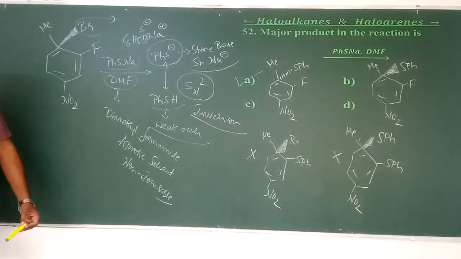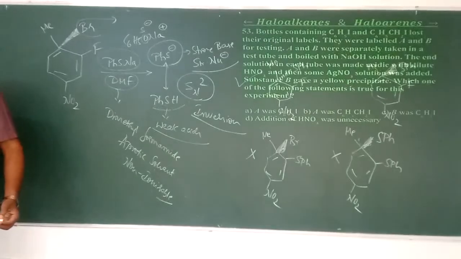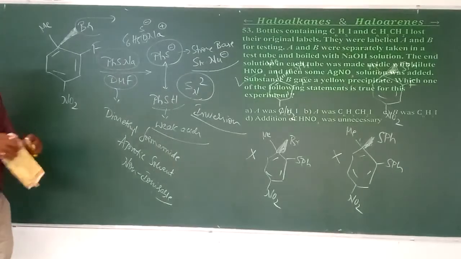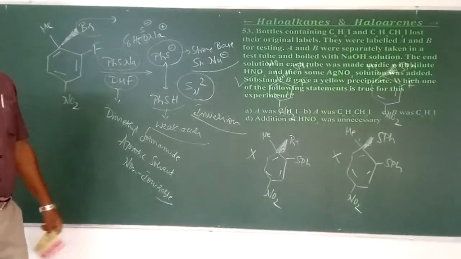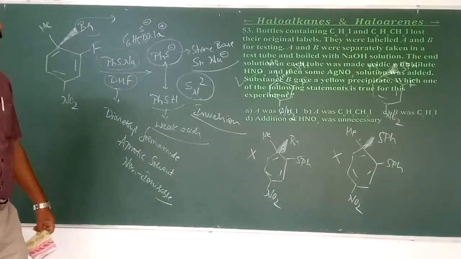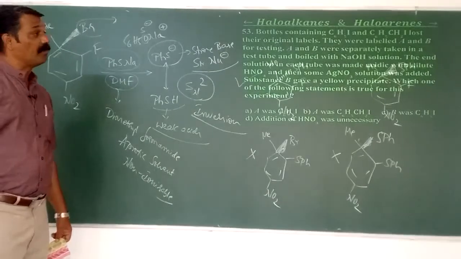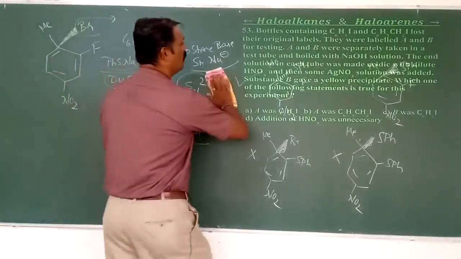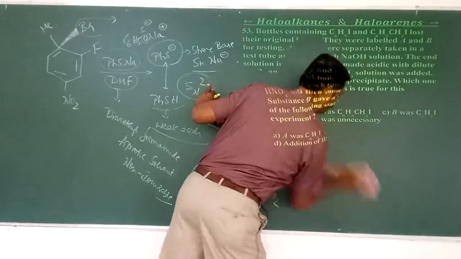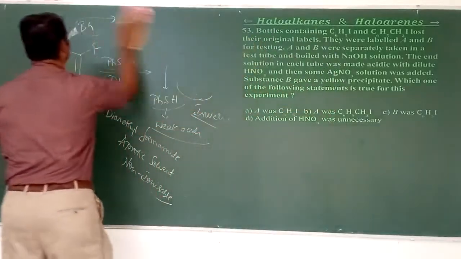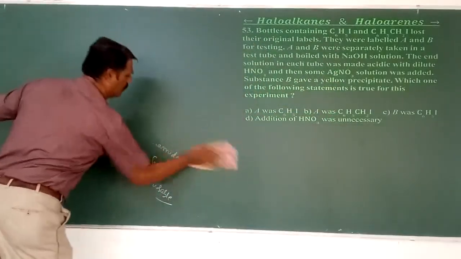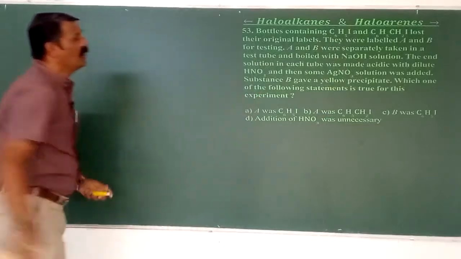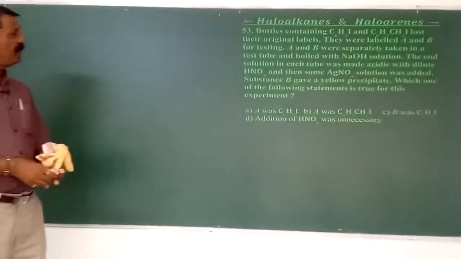Let's move on to question 53. The bottle containing C6H5I, which is iodobenzene, and benzyl iodide lost their original labels. They were labeled as A and B for testing.